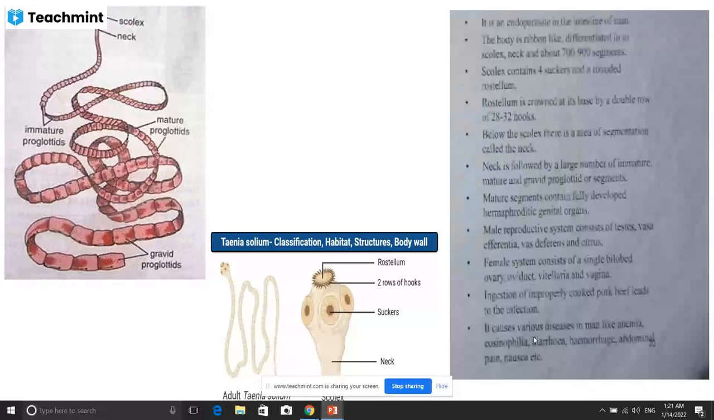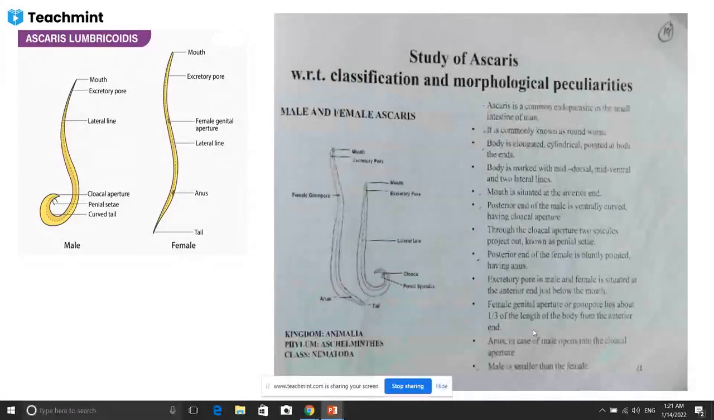Now we move to the second. Only one example is given in our syllabus, that is the Taenia solium. Now we go to the second, that is Ascaris. Actually, Ascaris belongs to the phylum Aschelminthes. Platyhelminthes has only one example, that is the Taenia solium. But the Ascaris belongs to the phylum Aschelminthes. So the speciality of this animal is that